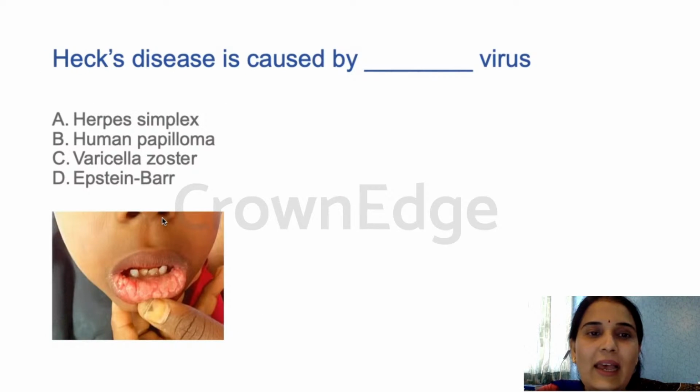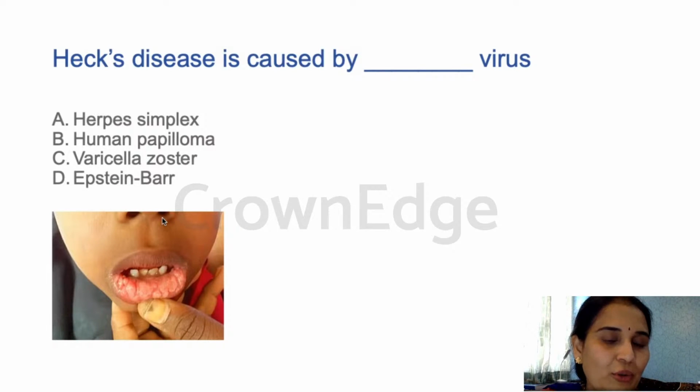Next is, Heck's disease is caused by dash virus. Which virus causes Heck's disease? Any answers? Human papilloma virus, answer B is given. Yes, many of you are saying B, and that is the right answer. Heck's disease is also called focal epithelial hyperplasia. I have put an image to show Heck's disease.